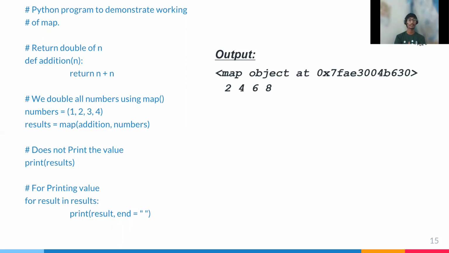To print the values, for each value in result, print(value, end=' '). The input was 1, 2, 3, 4, and the output is 2, 4, 6, 8.